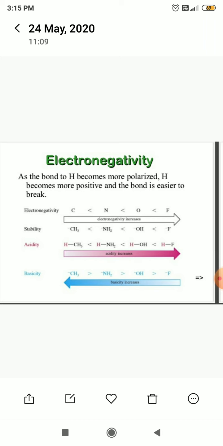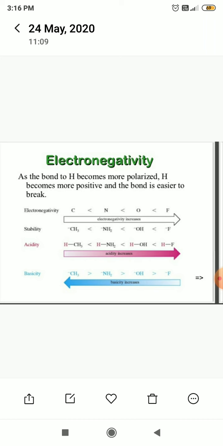Electronegativity: as the hydrogen becomes more polarized, hydrogen becomes more positive and the bond is easier to break. Electronegativity increases from carbon to fluorine. Carbon is less electronegative than fluorine, and the electronegativity of fluorine is more than oxygen, nitrogen, and carbon.